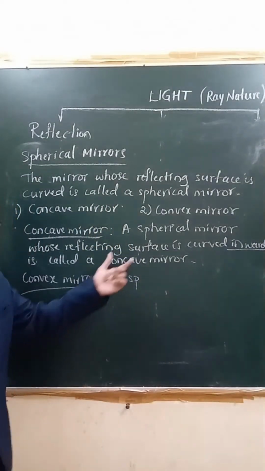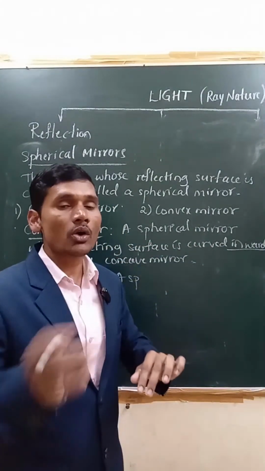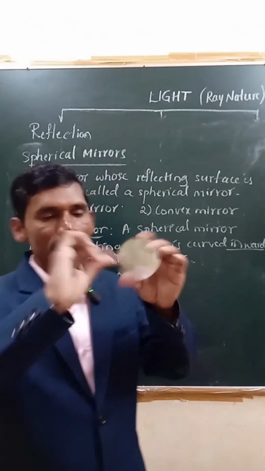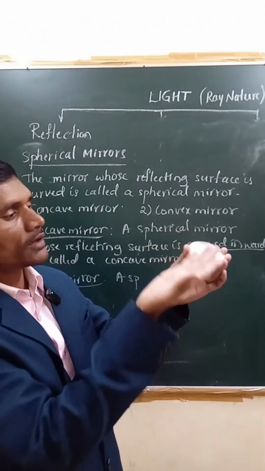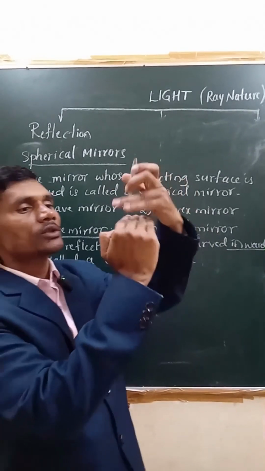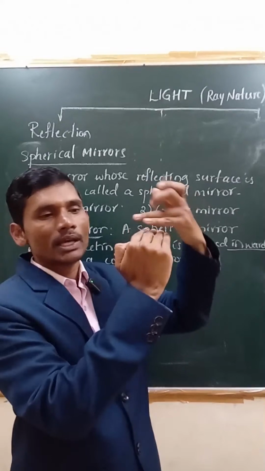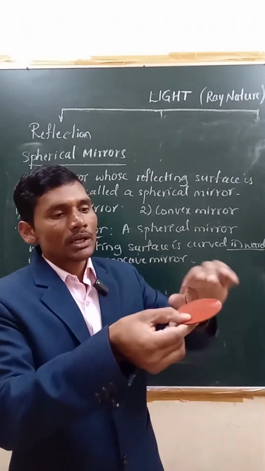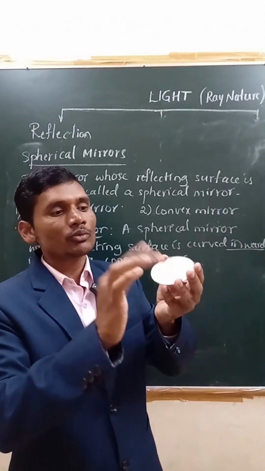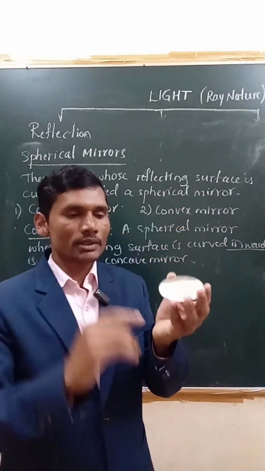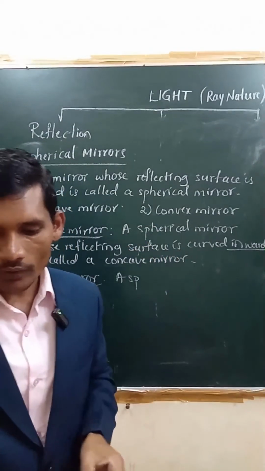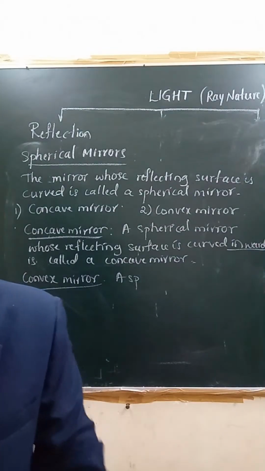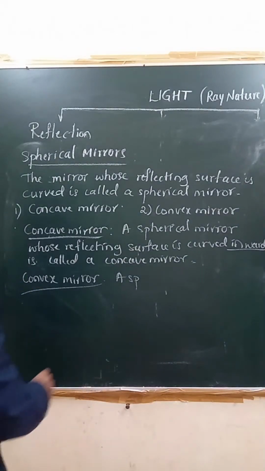Okay, here it is curved inwards. If it is curved outwards, then it is called what? Convex mirror. Say for example, you can look at this. Here this reflecting surface is curved outside. Here this surface is polished, means we can see the image on this also. Here the rough surface is curved inwards, but the smooth polished surface is curved outwards. Then this type of mirror is called a convex mirror.